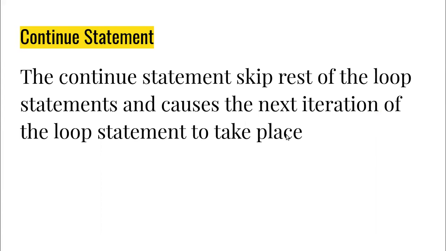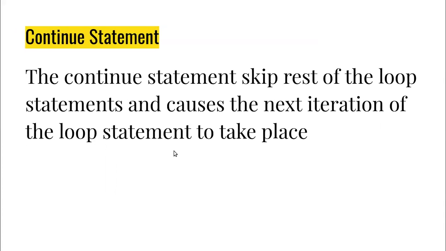As you can see, the break statement terminates the loop, while the continue statement doesn't terminate the loop. It only skips the statements which are after the continue statement, and after that it immediately jumps to the next iteration. You will understand this by the upcoming example.